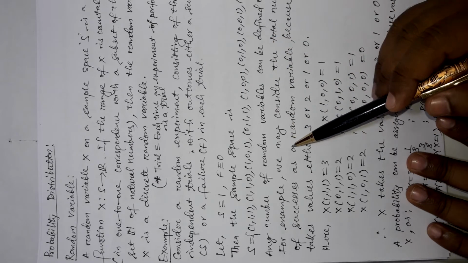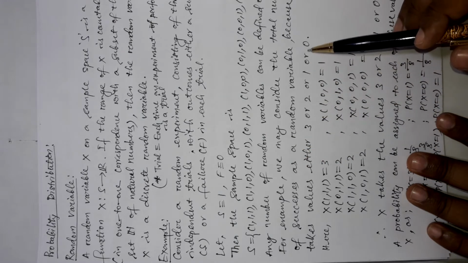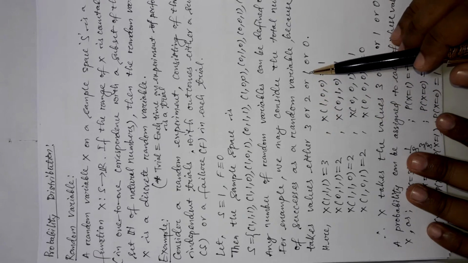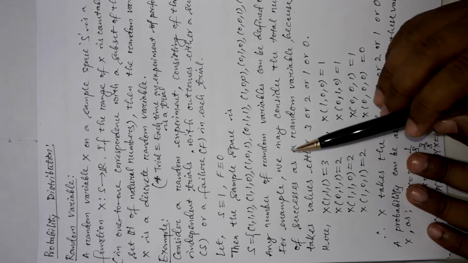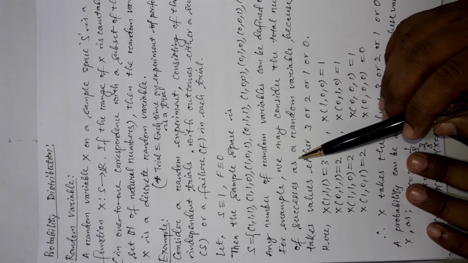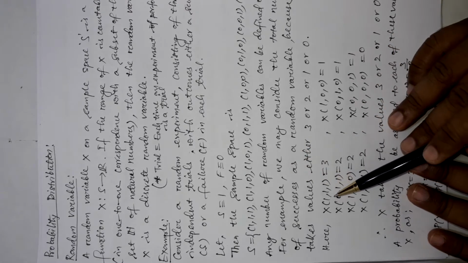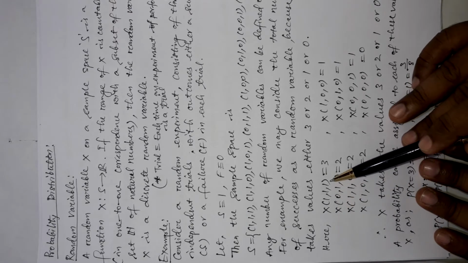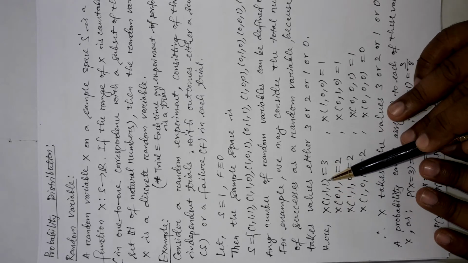So the random variable value here will be either 3, 2, 1 or 0, meaning 3 successes, or 2 successes, 1 success or 0 successes in a particular random experiment. For example, the random variable of the outcome 111 will be 3. That means it has 3 successes in total.